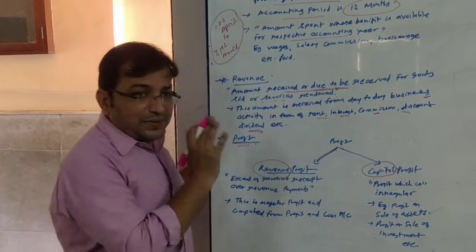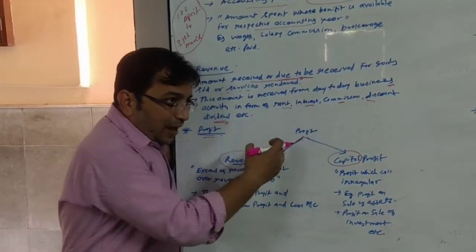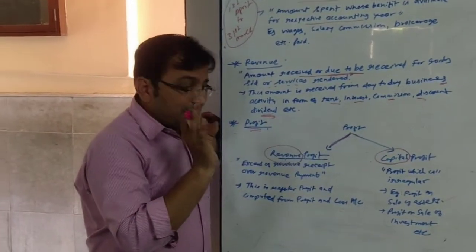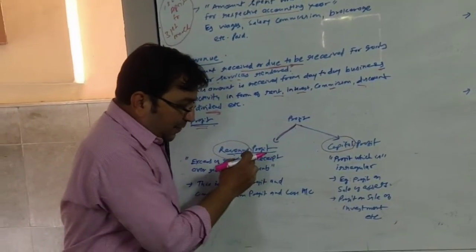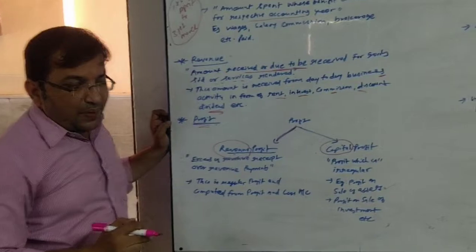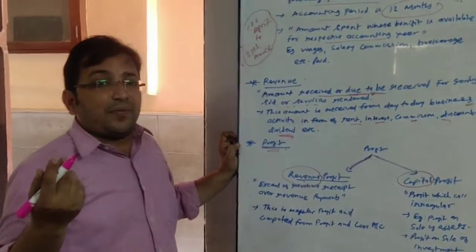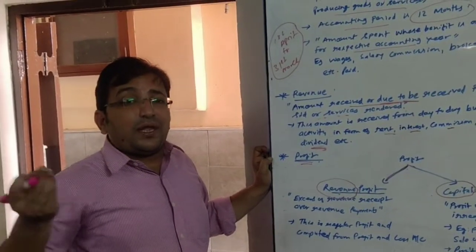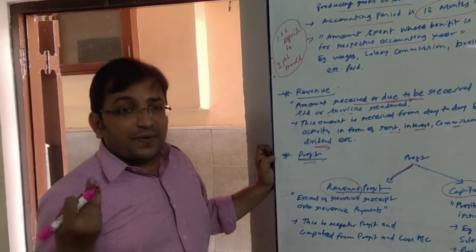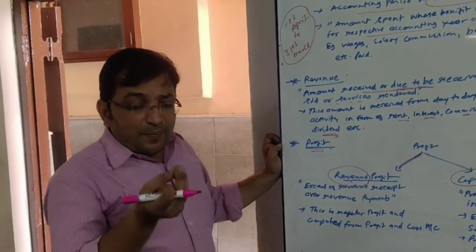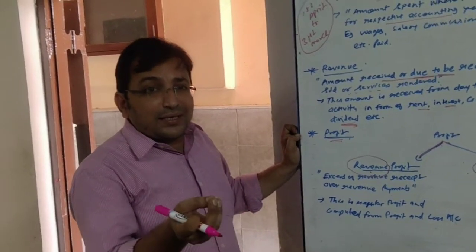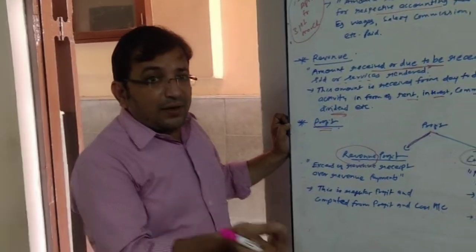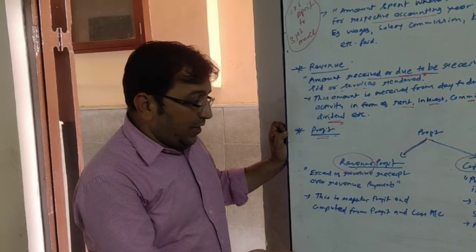Yesterday also we have seen in one video capital payments and revenue payments. Here we are talking about profit, revenue profit and capital profit. So revenue profit is the regular one, which is generated out of routine activities of business. Once again, what are routine activities? Purchasing goods, manufacturing goods, selling goods, paying necessary expenses for running this routine, all that.